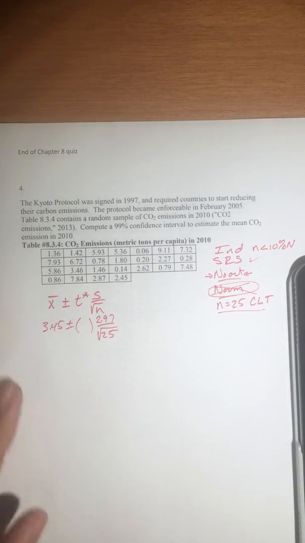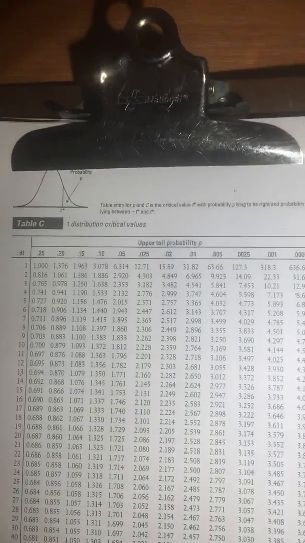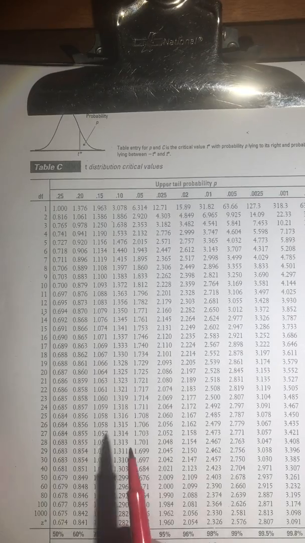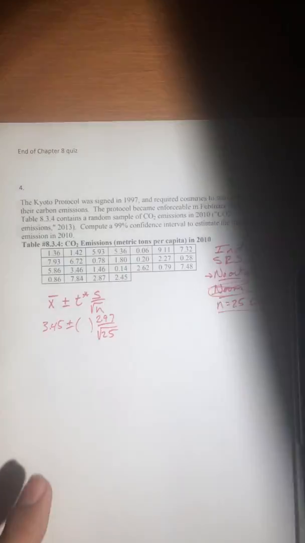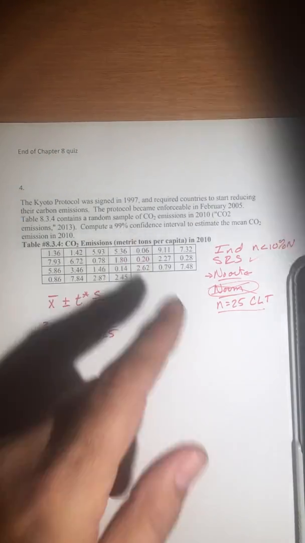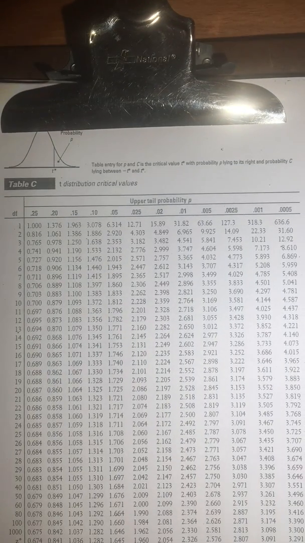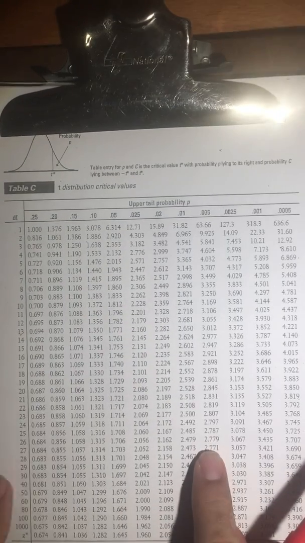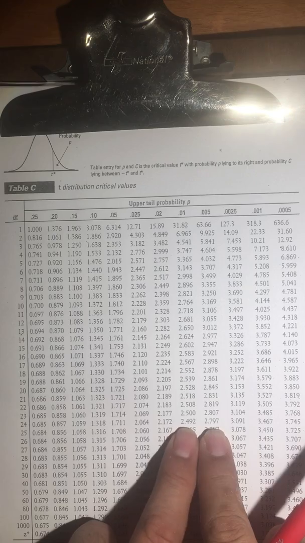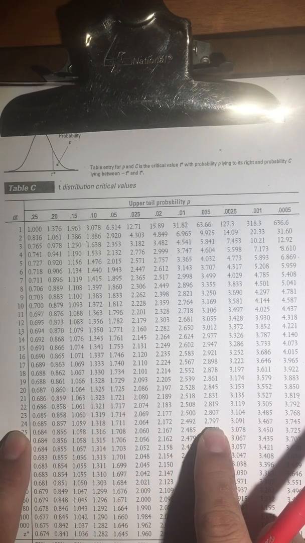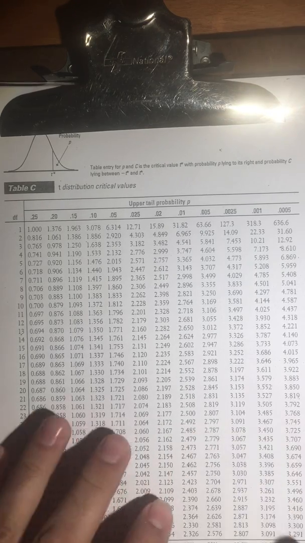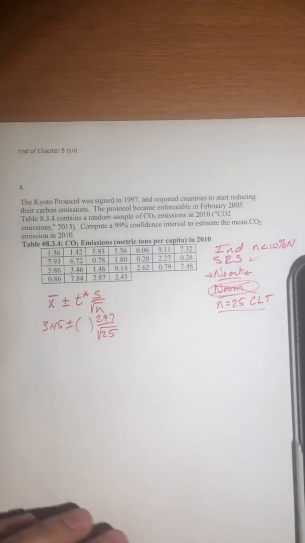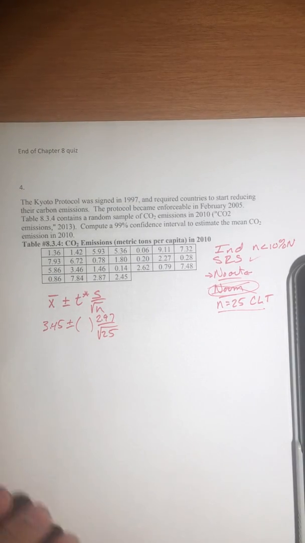All right, so now I need my t-score. I'll look it up on the chart. What was our confidence level? 99%. So we're going to go to the 99% confidence for 24 degrees of freedom, and that gets us to 2.797 for our t-star value. Whoops, I've already forgotten what it was, 2.797.